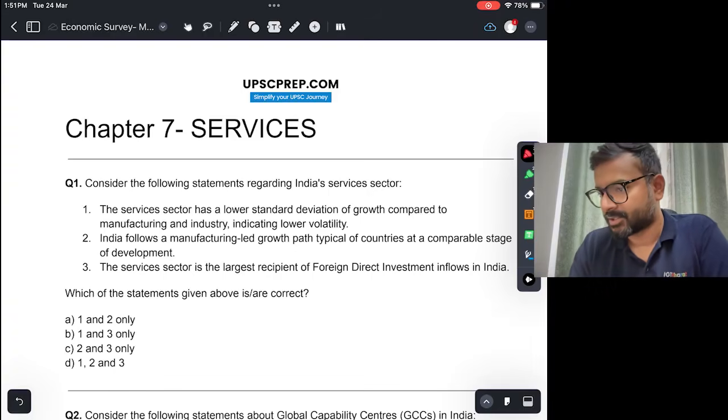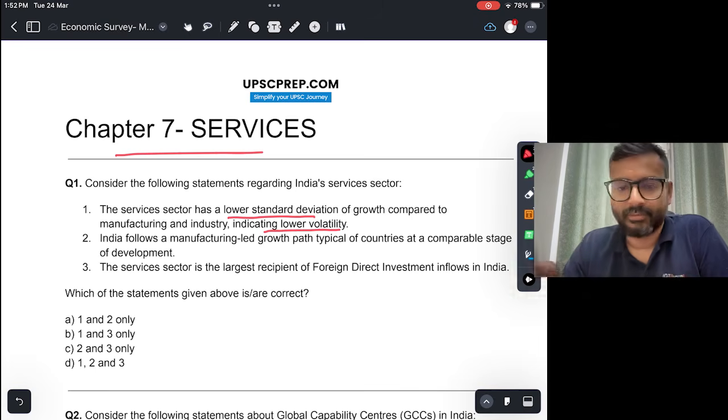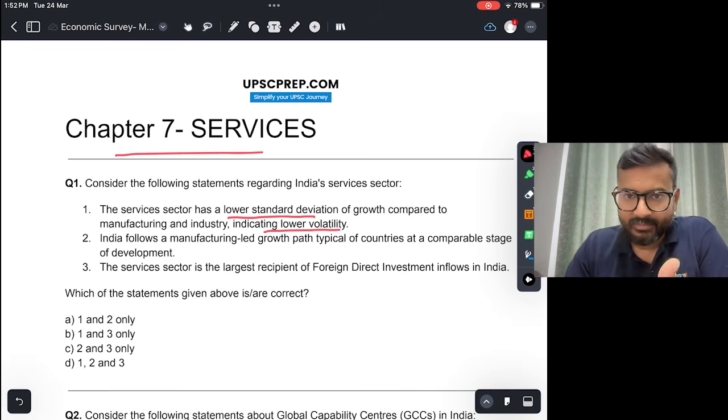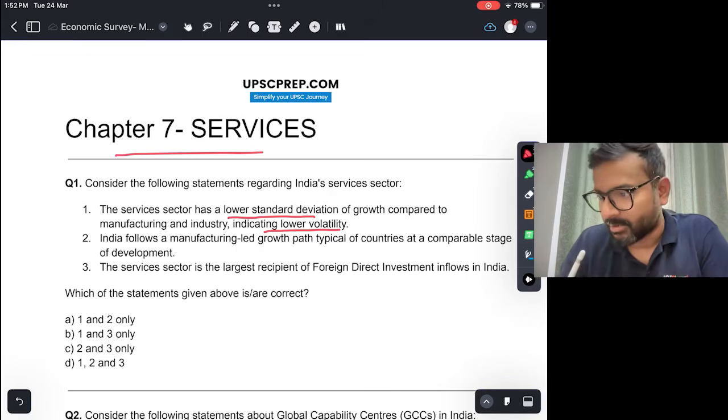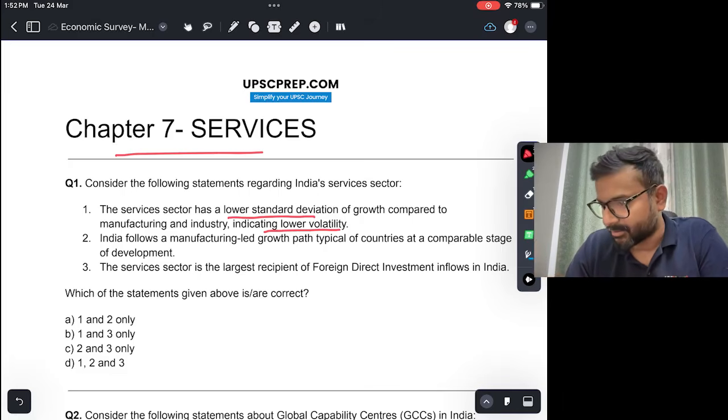Okay, let's start with chapter 7, services. Consider the following statements regarding India's services sector. The services sector has a low standard deviation of growth compared to manufacturing and industry, indicating lower volatility, which is true. If you look at the economic survey, this is true, but also just logically, the volatility in the services sector has been less. It has been very robust. India has, for a very long time, achieved very high rates of growth in the services sector. So this statement is true.